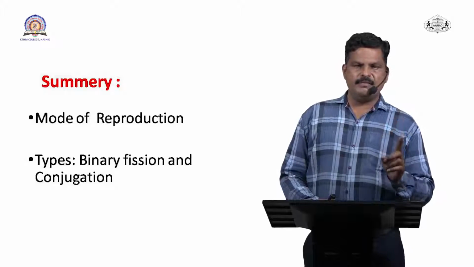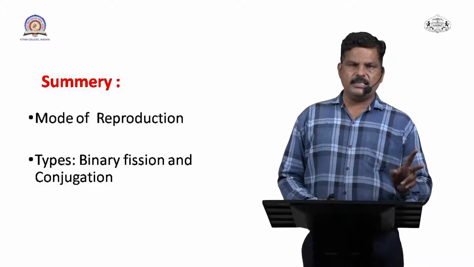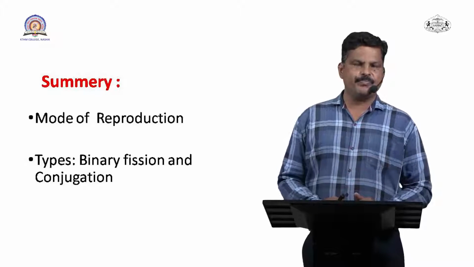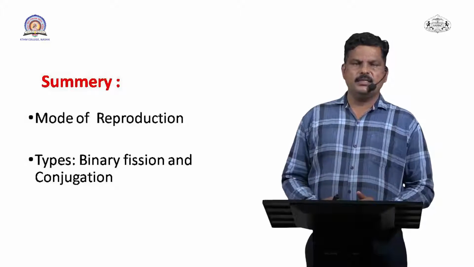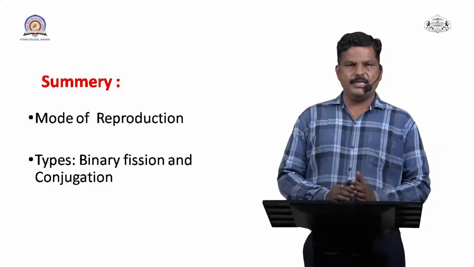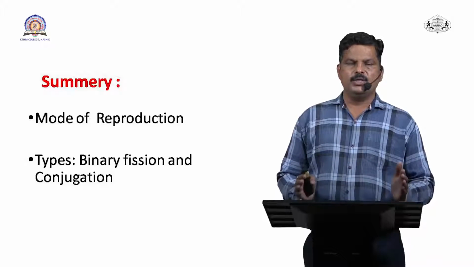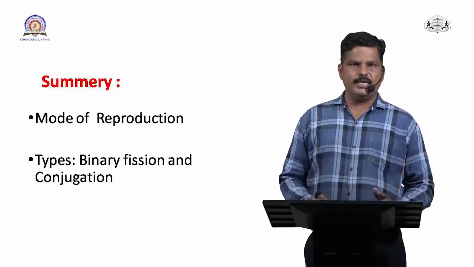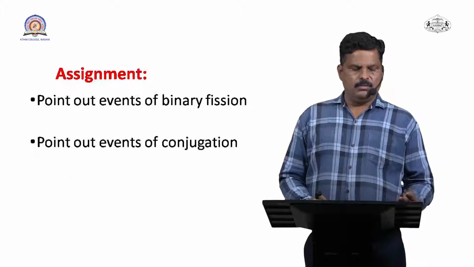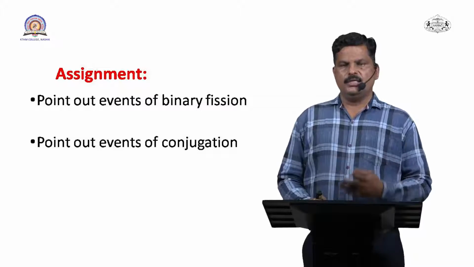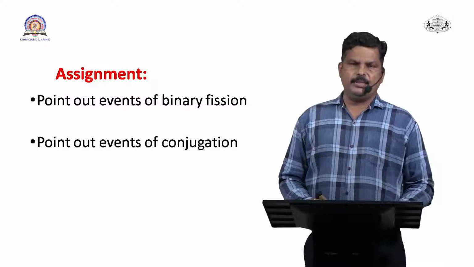In binary fission there is no biological diversity, because a single organism is responsible for producing the new organism. But in conjugation there is variation, because two paramecia unite together, exchange their nuclear material, and two different nuclei unite together. So first binary fission and second conjugation. These questions are very important.